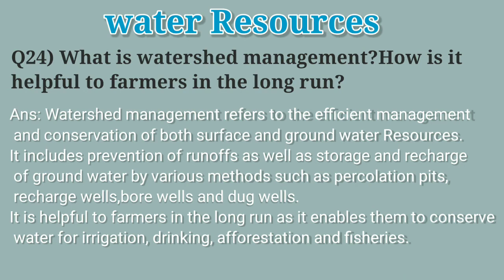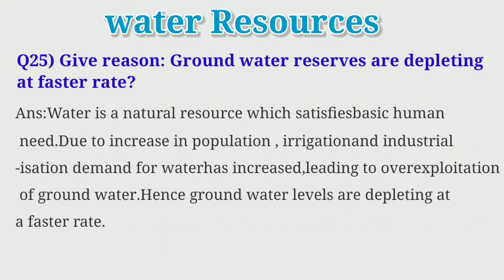It is helpful to farmers in the long run as it enables them to conserve water for irrigation, drinking, afforestation, and fisheries. Question 25. Give reason. Groundwater reserves are depleting at a faster rate. This is also a repeat answer, but anyway, we will do it again. Water is a natural resource which satisfies basic human need. Due to increase in population, irrigation, and industrialization, demand for water has increased, leading to overexploitation of groundwater. Hence, groundwater levels are depleting at a faster rate.